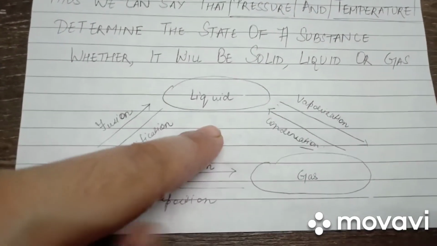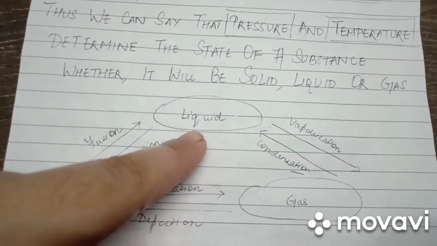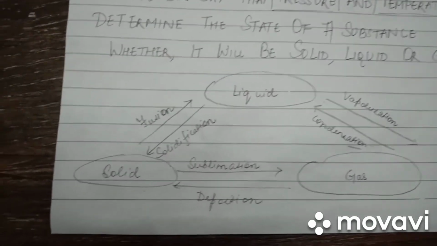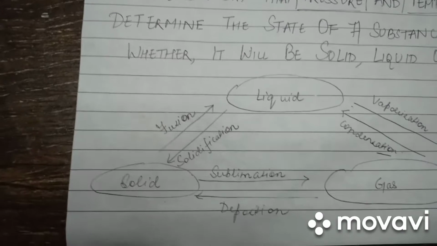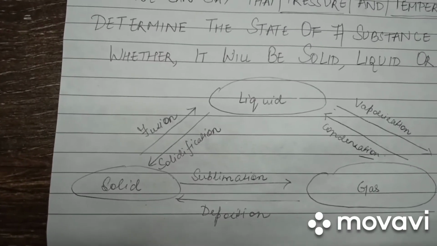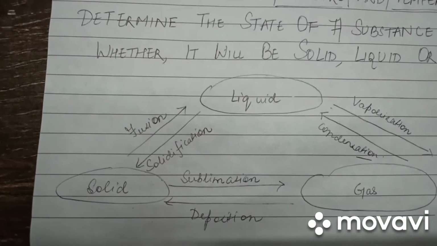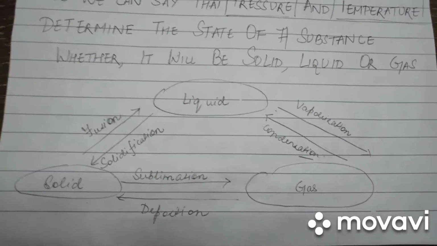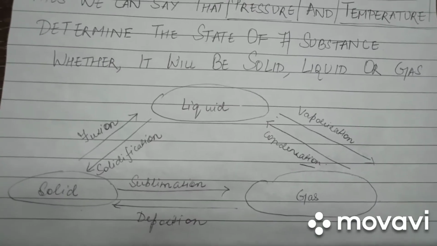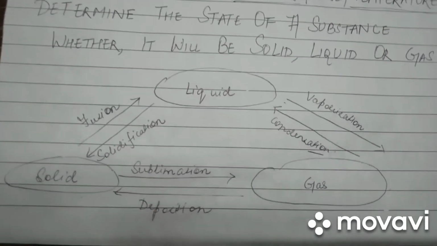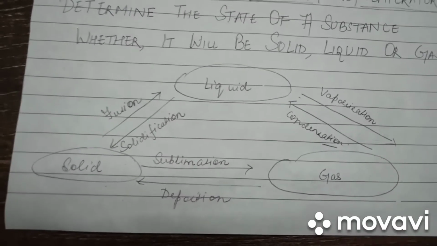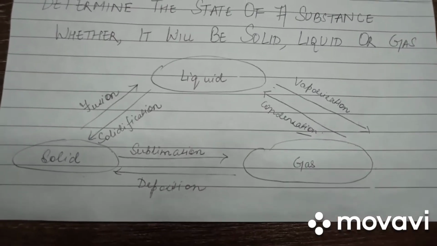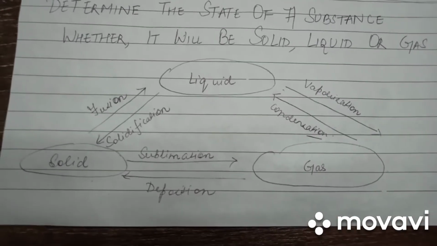Similarly, by heating the water continuously, we obtain the temperature at which liquid changes to gas. The temperature at which ice cubes melt to form liquid is known as the melting point of ice, and the temperature at which water changes its state to gaseous state is known as the boiling point. Further, we learned how solids can directly change to gases by the process of sublimation and how gases change into solids with the process of deposition.